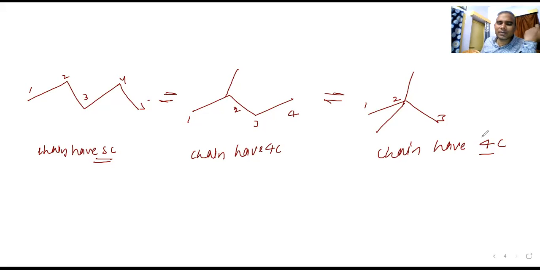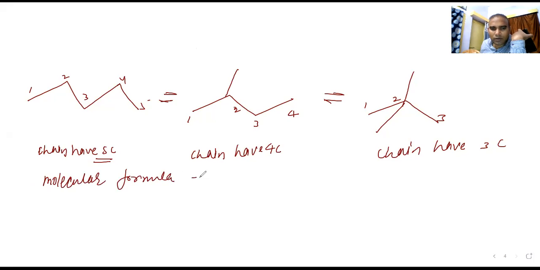So when you are talking about the chain isomers, this chain has 5 carbon, this has 4 carbon, and here it is 3 carbon. The molecular formula is the same in all of them.